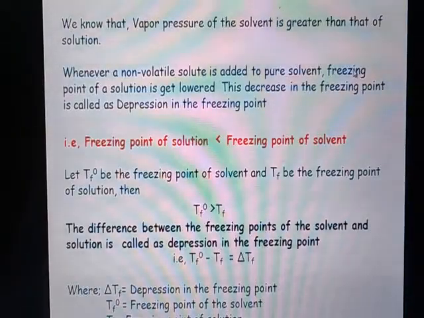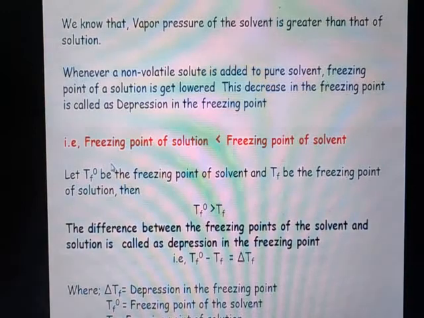We know that the vapor pressure of the solvent is always greater than the vapor pressure of a solution, and in the case of the freezing point, this vapor pressure is directly proportional to the freezing point. Whenever a non-volatile solute is added to the pure solvent, the freezing point of the solution gets lowered. This decrease in the freezing point is called depression in the freezing point.